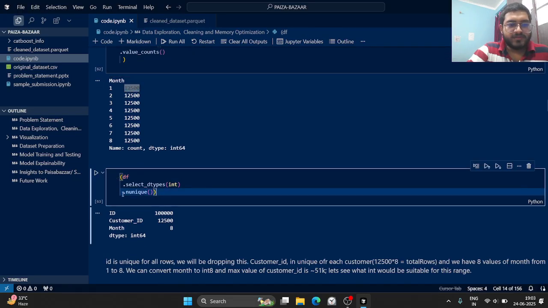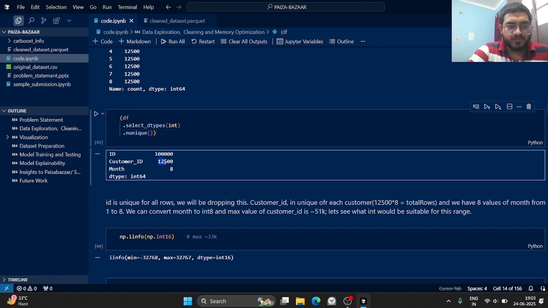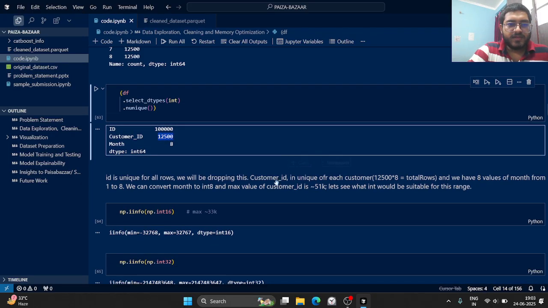If you want to see the number of uniques for each int column, we have 1 lakh unique values for ID. For customer ID, we have 12,500 unique customers in our dataset and 8 months. Since ID is unique for all the rows, we can simply drop this. And I also wanted to show that we have 12,500 customers, and 8 months of data for each, which equals total rows, that is 1 lakh.